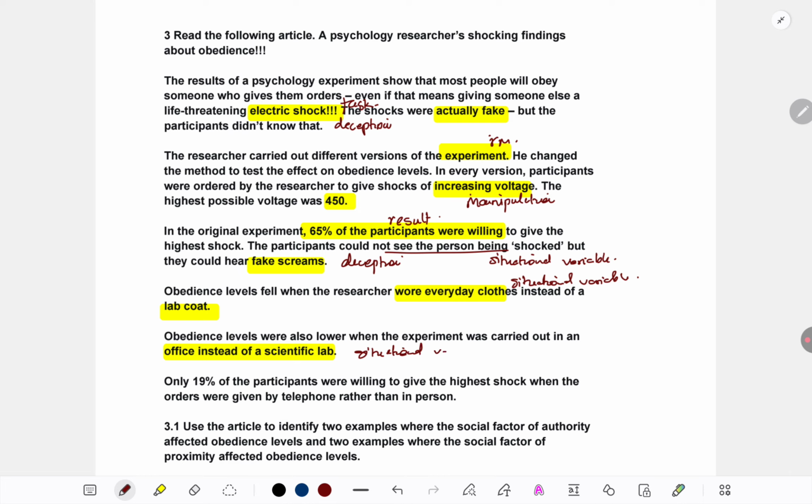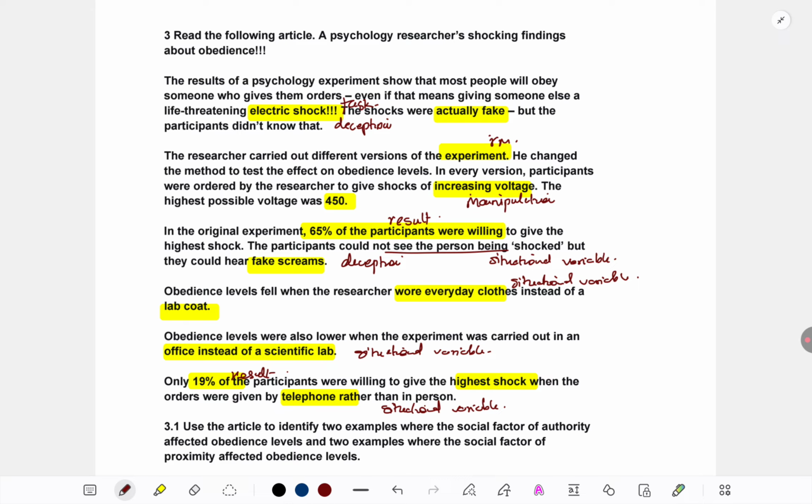So it seems many replications of this study have been done, and in every replication, they are finding a new factor which is determining whether participants are being obedient or not. Here, whether the study is being done in a formal setting or a non-formal setting. This time, the result is only 19% gave the highest shock when the orders were given over telephone. Yet another replication. This time, the situational variable influencing results is how they are being told to give the shocks. Are the commands coming on the phone or in person? When they are coming on the phone, only 19% give shocks.